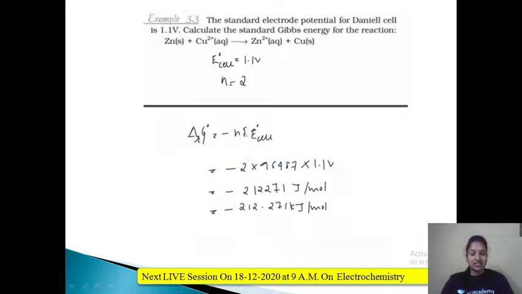Faraday's constant, as I said, you need to remember, it will not be given in the question. It is 96487. The n value is 2. The E naught cell value given in the question is 1.1 volt. If you solve this, you are going to get minus, don't forget this negative sign, 212271 joule per mole. If you want to convert it into kilojoule, divide it by 1000. You are going to get minus 212.271 kilojoule per mole.